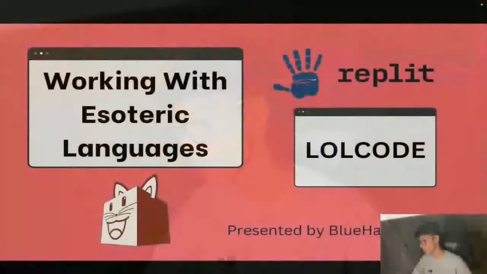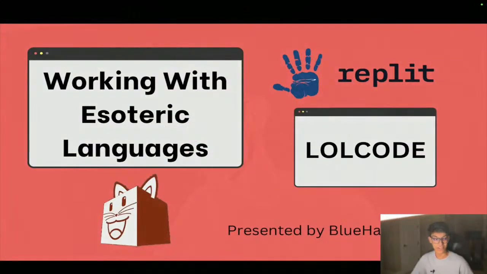This right here is my monthly event for November. Let me switch over to the main screen. As you've probably seen from all the promotional material that's gone out, we're working with esoteric languages. Esoteric languages aren't really meant for development. They're really just meant to make you think in a different way. They push the boundary on what a language can do syntactically. So I figured it'd be fun to have an event where we challenge ourselves to work with these languages that are meant to be difficult.